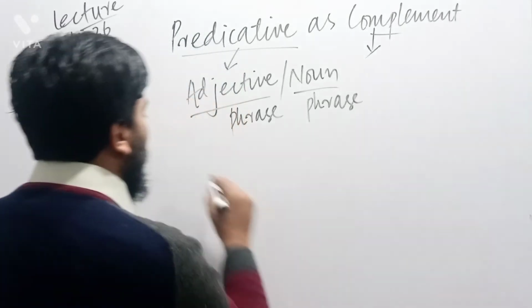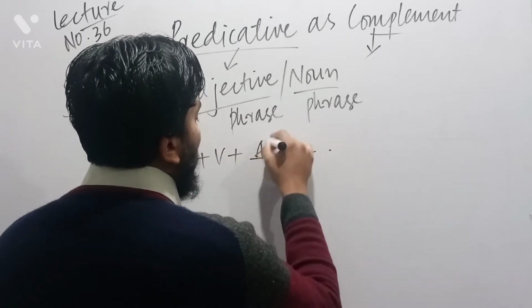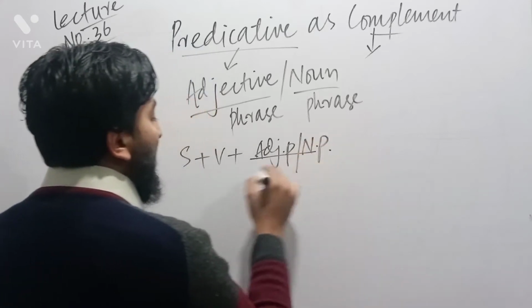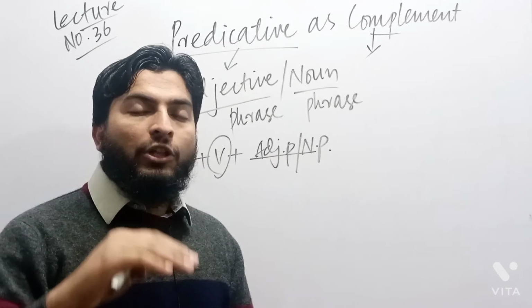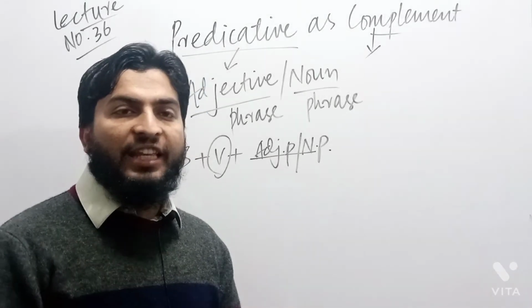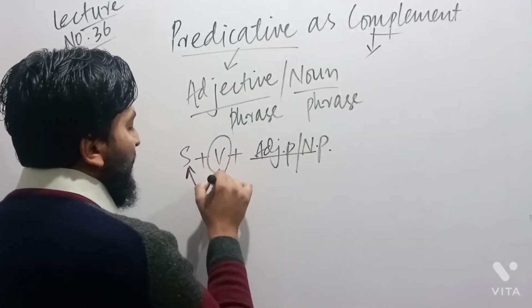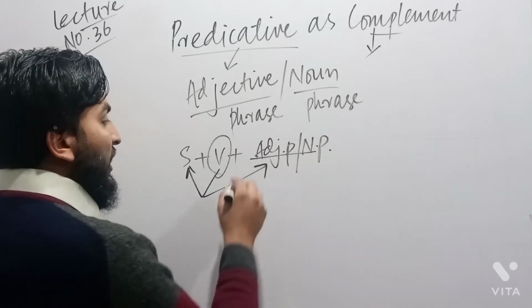So when there is a subject and then a verb and then either an adjective phrase or a noun phrase, this verb should not be an action verb. It should be a sensory verb, it should be a linking verb. This verb should connect the subject with this noun phrase or with this adjective phrase.